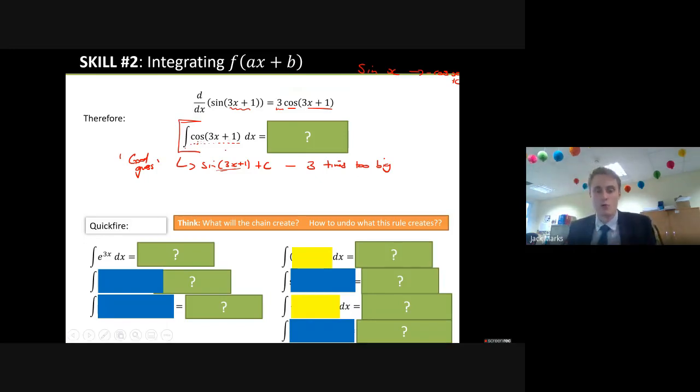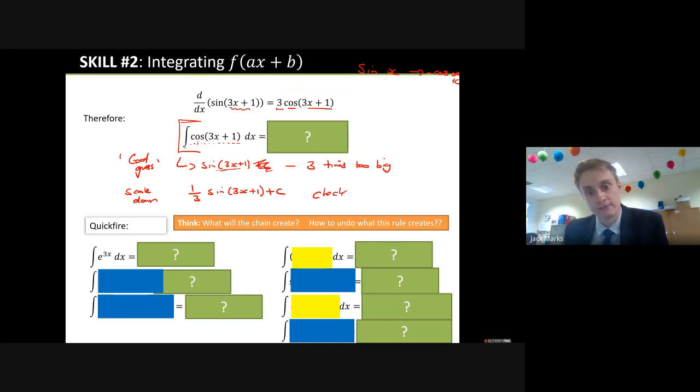So what would you do? Think about what you're going to do in this situation. If this is 3 times too big, you can ignore the c in your thinking. What do you do? Well, you scale it down. This is 3 times too big, so make it 3 times smaller. Divide it by 3, or another way of doing that is put a third at the front. The plus c is always a plus c, because it's just some number. It doesn't make a difference if you divide it by 3. We still call it just some number. This now should be right.